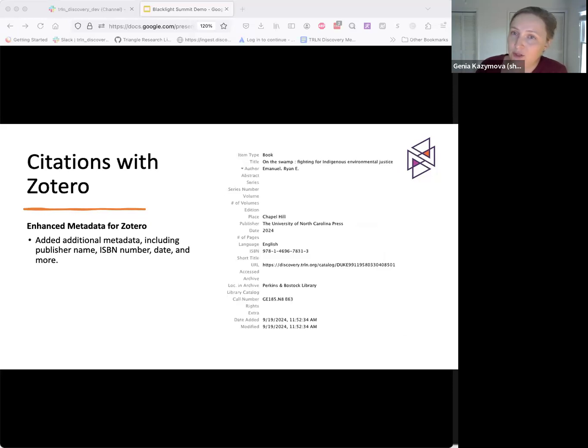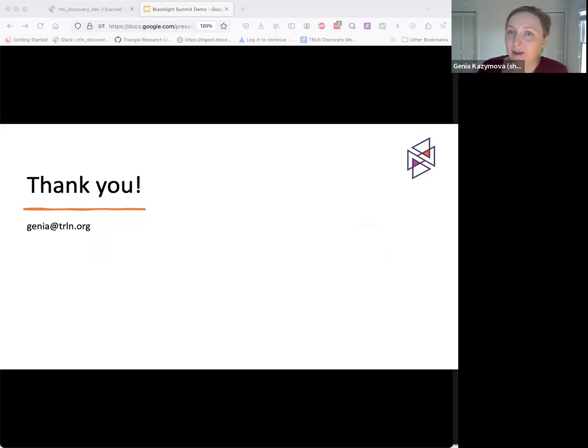This slide shows the improvements we made to the metadata for Zotero. We added more details like the publisher name, ISBN number, date, and other fields. These changes help users find and manage their references more easily.